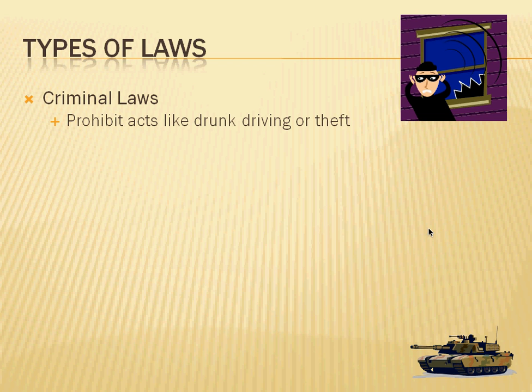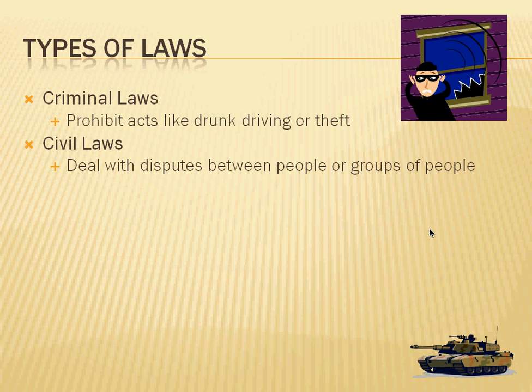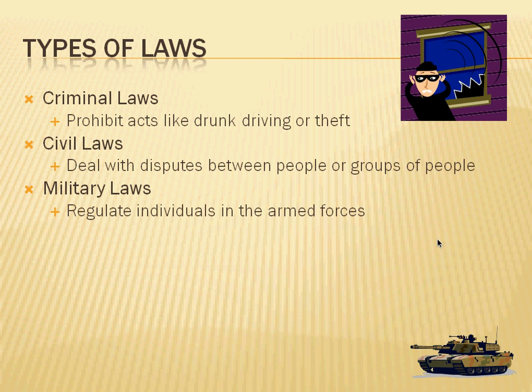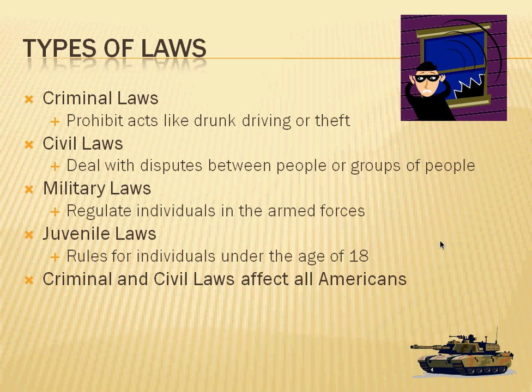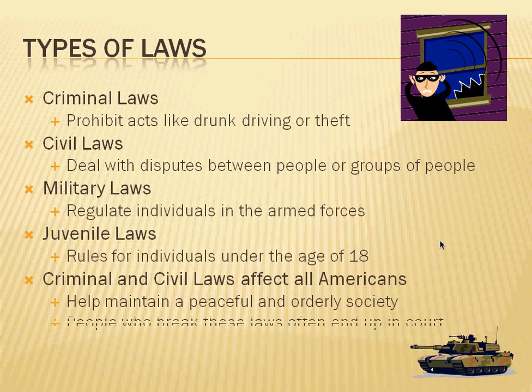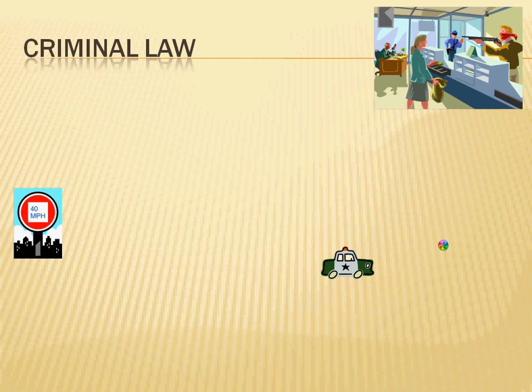We also have other types of laws, including civil laws. These deal with disputes between people or groups of people. We have military laws that regulate individuals in the armed forces, and juvenile laws that are rules for individuals under the age of 18, like you. Criminal and civil laws affect all Americans. They help maintain a peaceful and orderly society, and people who break these laws often end up in court. Remember to hit pause if you need more time.